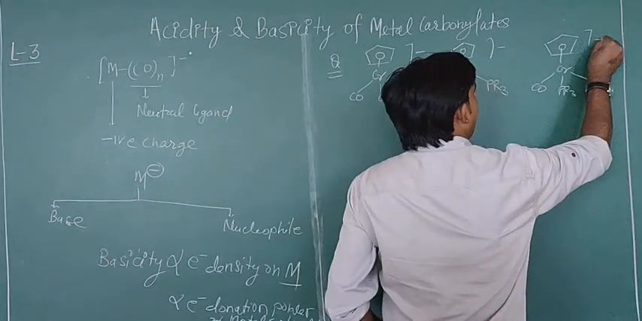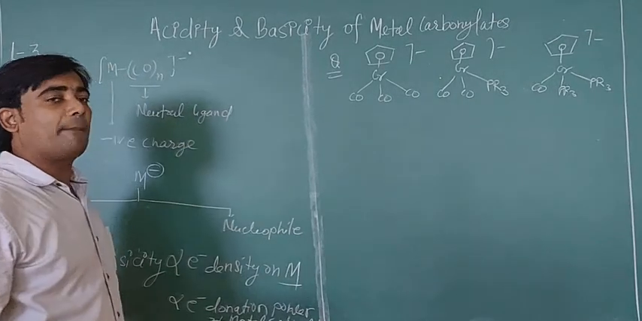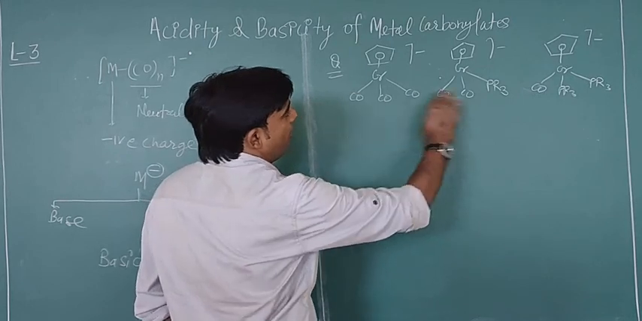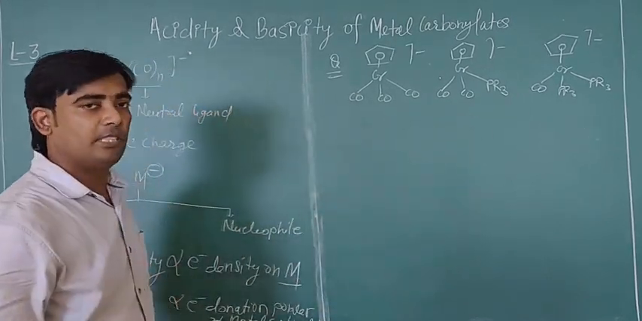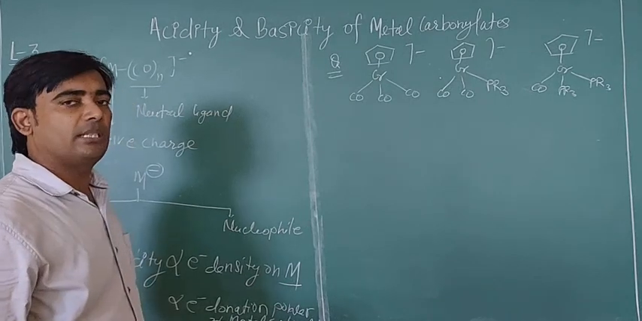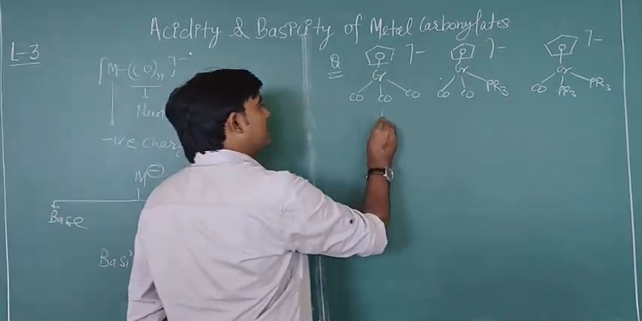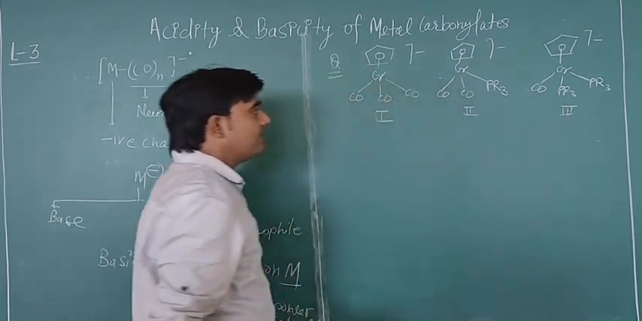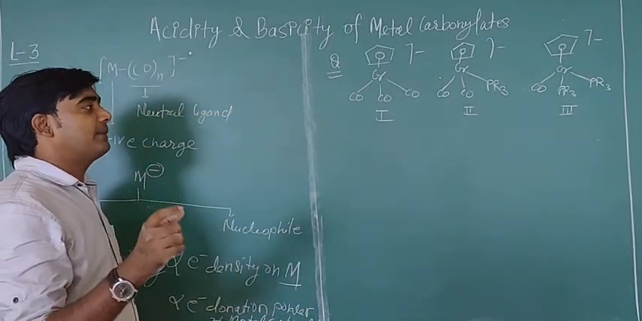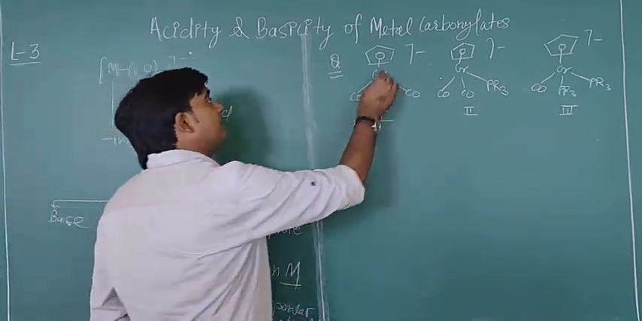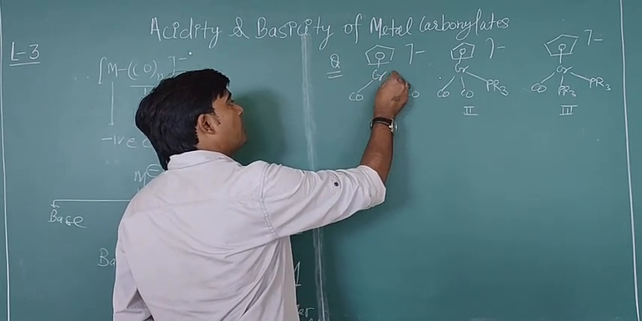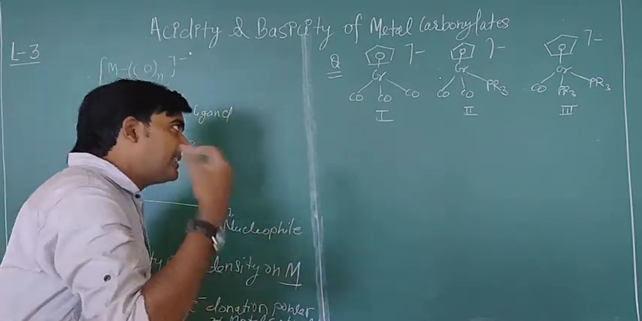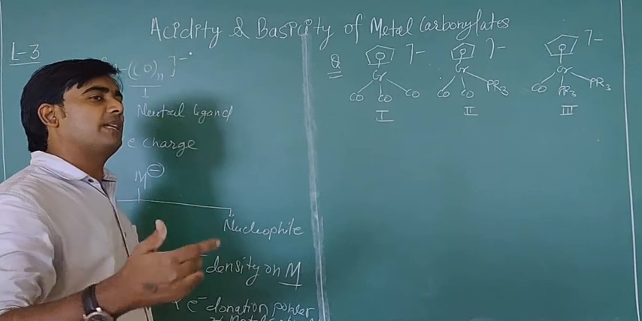Now you need to define which is the strong base, that is, the basicity order. What will be the basicity order of these three metal carbonylates? You need to determine the correct basicity order for these complexes. Suppose this is the first complex, this is the second, and this is the third. As you know, the basicity is directly proportional to the electron density on the metal. So you need to define in which case chromium has more electron density compared to the others. The complex which has more electron density will have higher basicity.